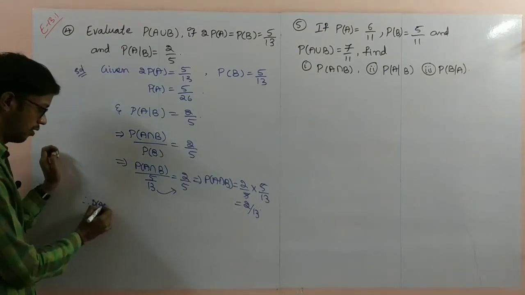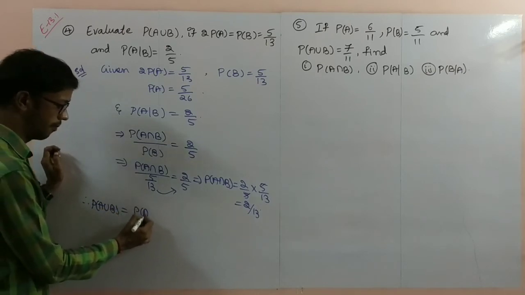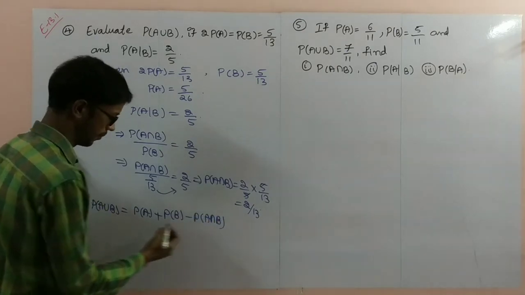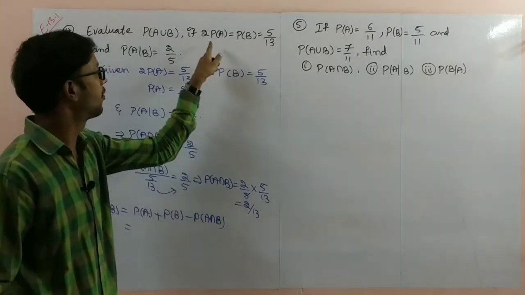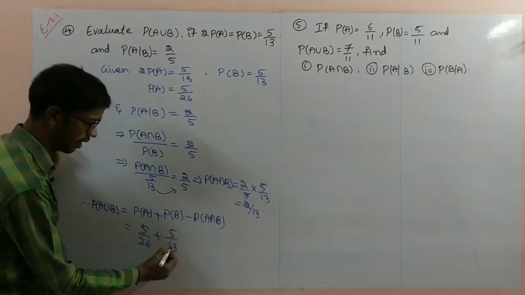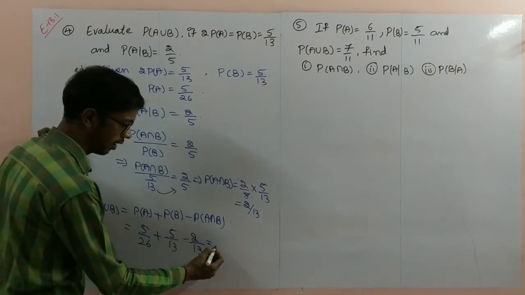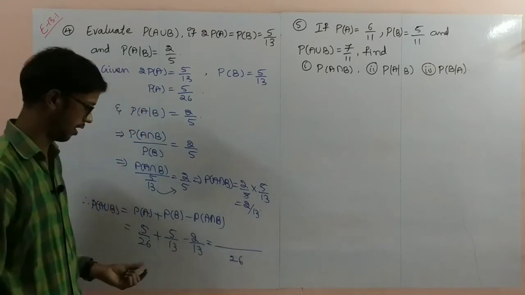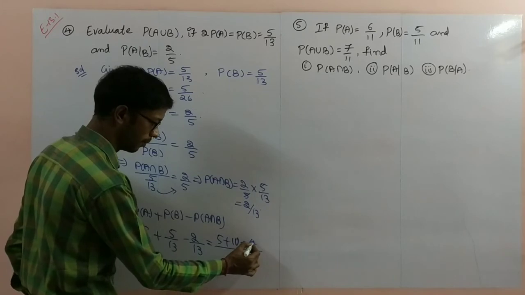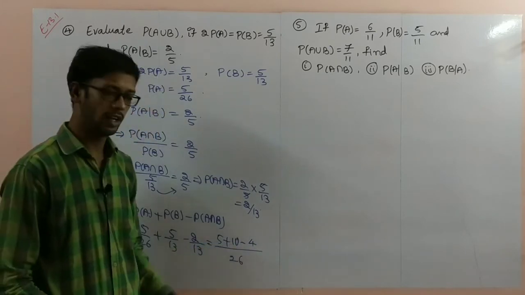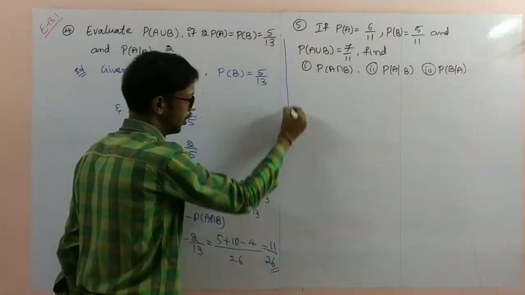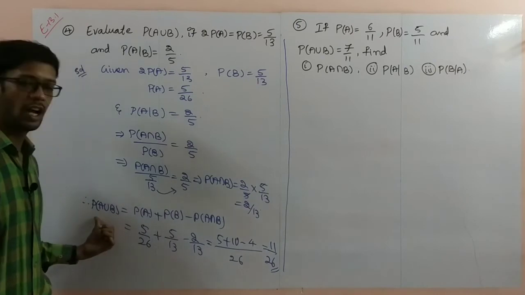Therefore, the P of A union B formula: P of A plus P of B minus P of A intersection B. What is the P of A here? P of A is 5 by 26 plus 5 by 13 minus 2 by 13 is equal to, take the LCM, 26 is the LCM. 5 plus 10 minus 4. So 15 minus 4 is 11 by 26. 11 by 26 is the probability of A union B.